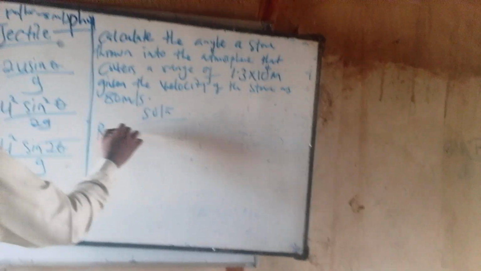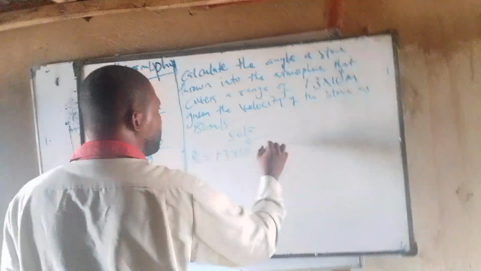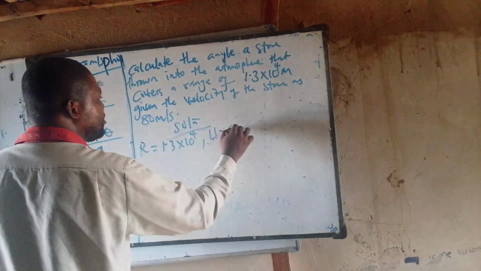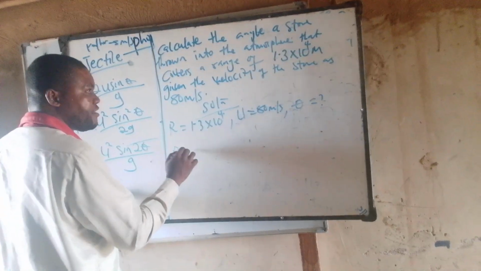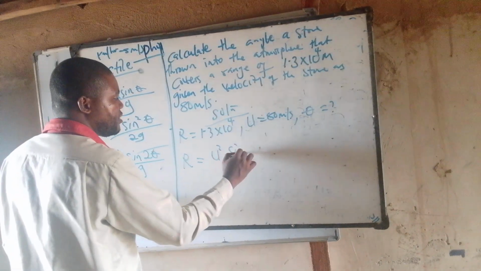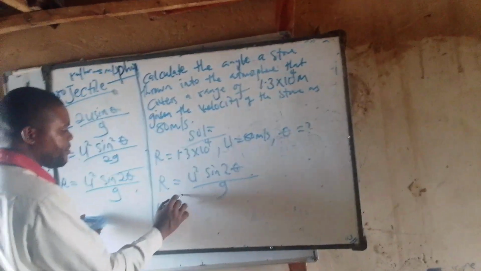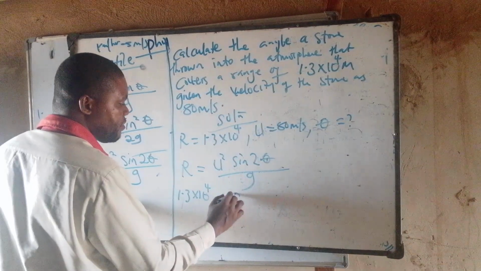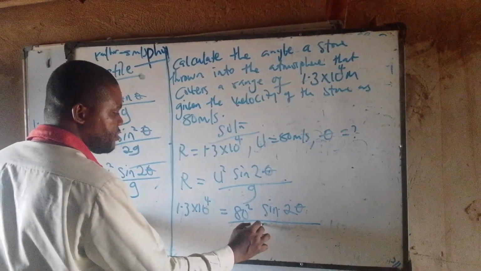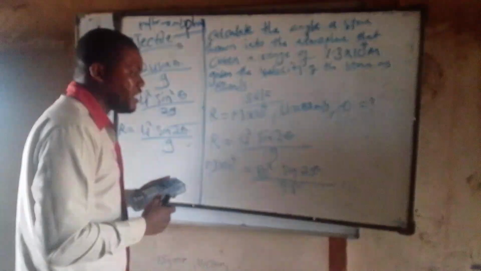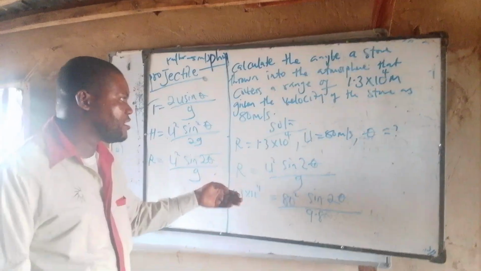Solution. What do I have? I have range. Range is equal to 1.3 times 10 to the power of 4. I also have the velocity u, which is 80 meters per second. They say find the angle. Angle I don't know. The formula for the range is equal to u squared sine 2 theta over g. So 1.3 times 10 to the power of 4 is equal to 80 squared sine 2 theta divided by 9.8. So I just substituted. I wrote down my formula, and after writing my formula down, I then substituted.